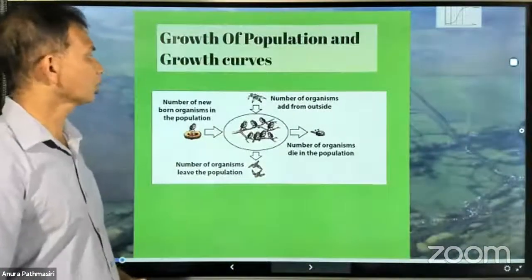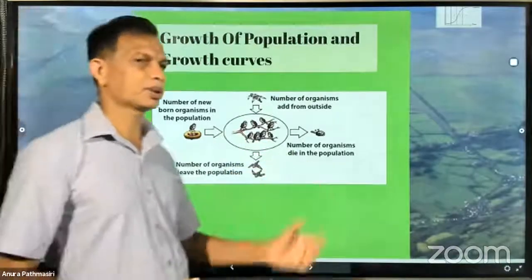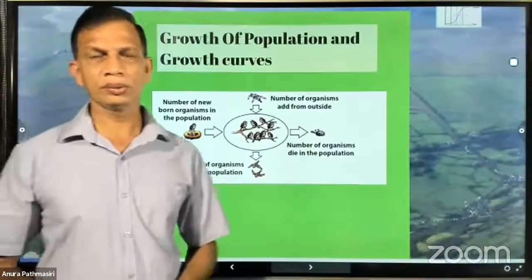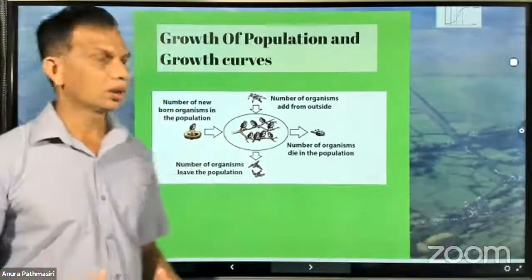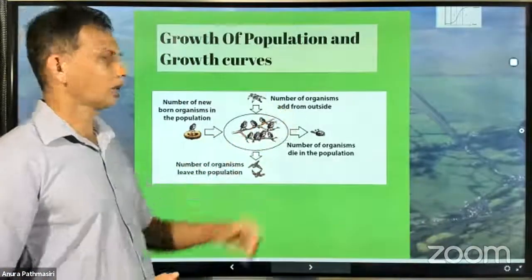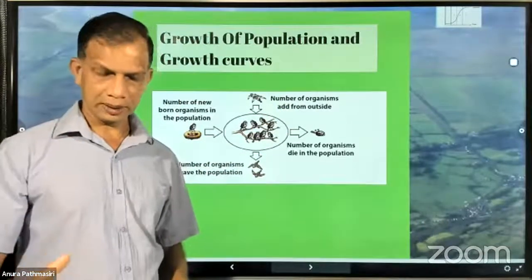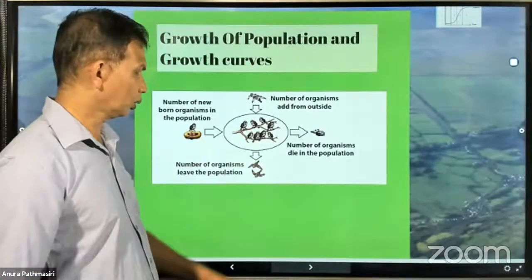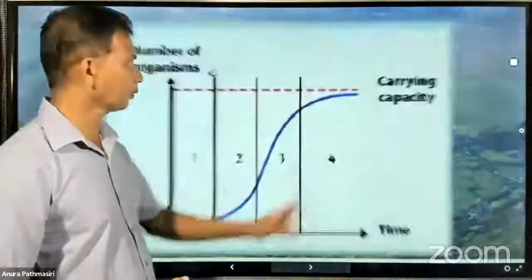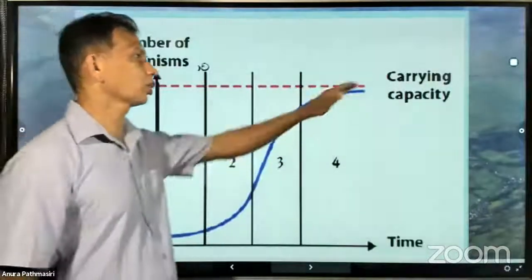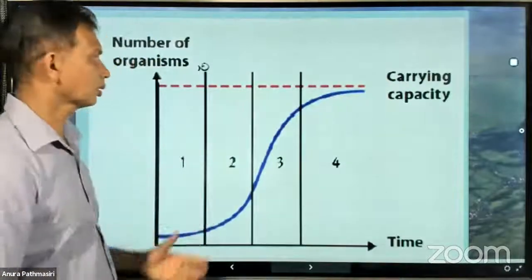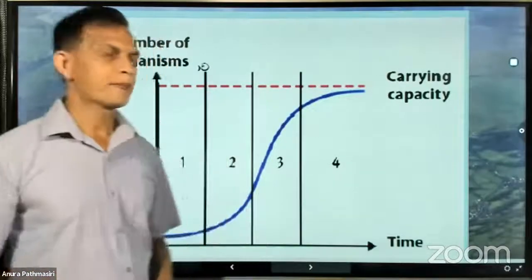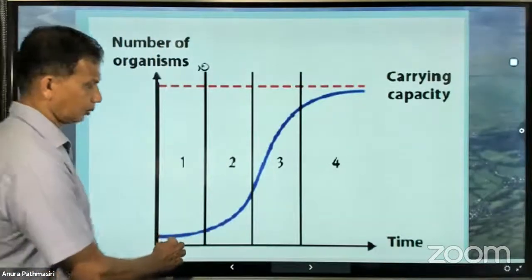Growth of population and growth curves. That's what we want to study in detail. We have to study the detailed lesson on the population, how the population in a particular geographical area increased and decreased. This is a natural growth curve of the population. It's a very popular area for the examiners to set the paper. How the certain